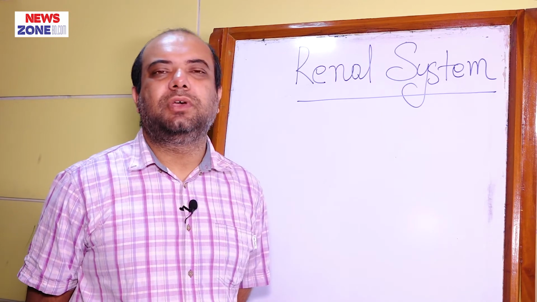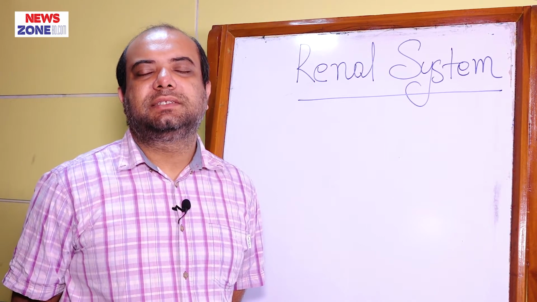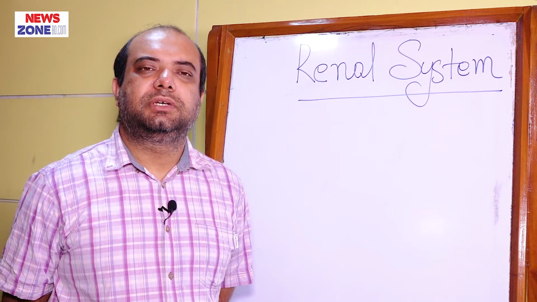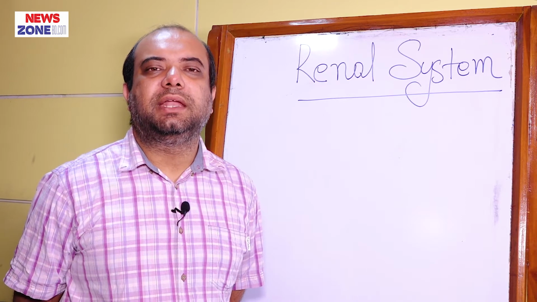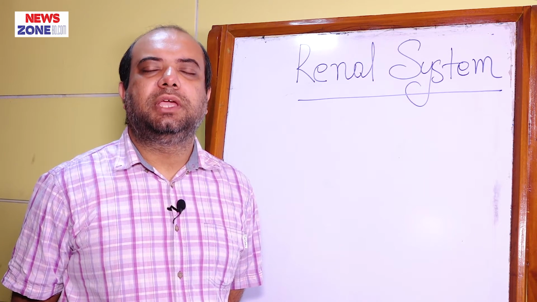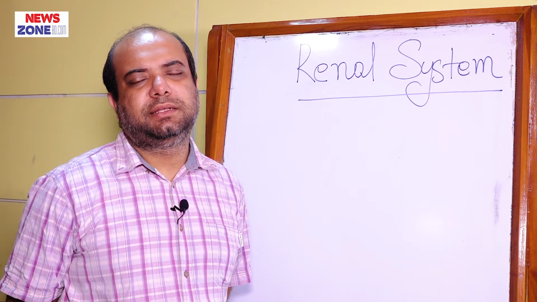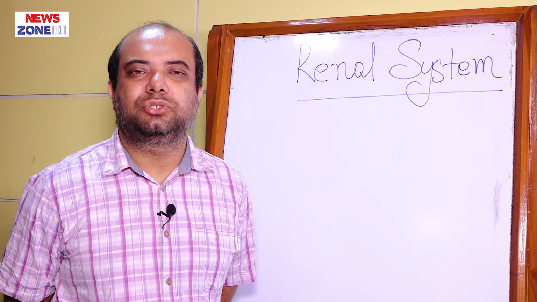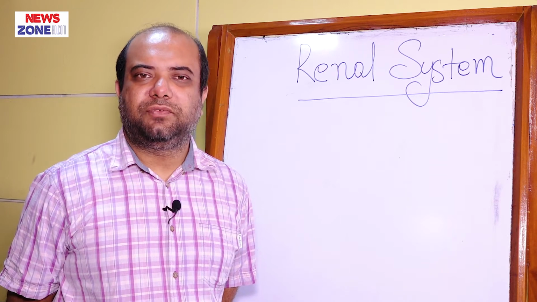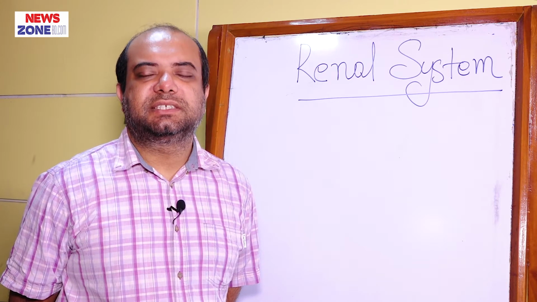Then the examiner will ask you another question, the number of nephrons. What is the exact number of nephrons in our body? As we know, there are two kidneys in our body, and each kidney contains approximately 1 million nephrons. So in total we have 2 million nephrons in both kidneys. Then the examiner will ask, what are the classifications of nephrons? There are two types of nephrons in our body. First one is cortical nephron and the second one is juxtamedullary nephron.